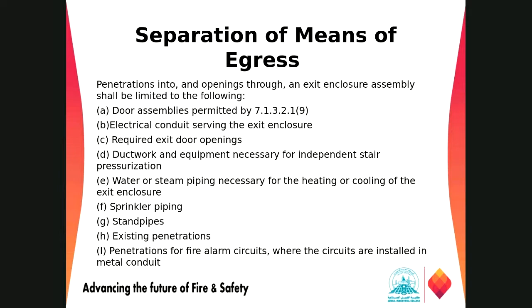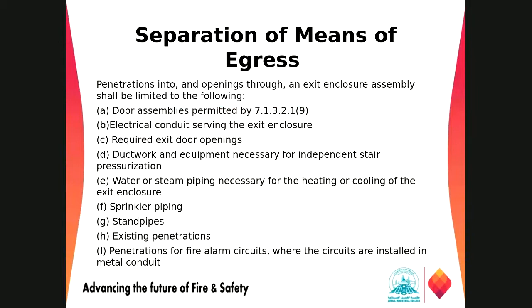Now we have some other requirements for the separation of means of egress, if we have any penetrations into the opening through an exit. An exit enclosure assembly shall be limited to the following.